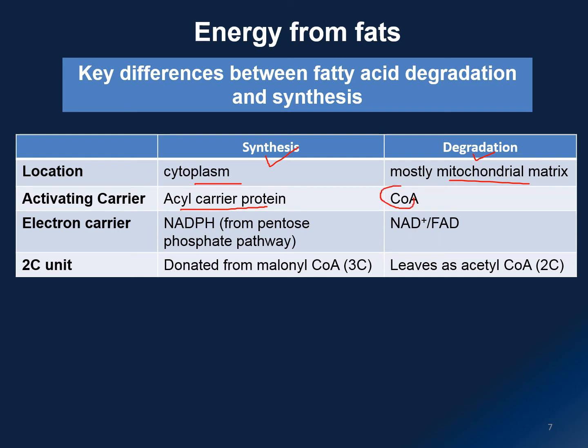Again, we use NADPH for fat synthesis, while for degradation we use NADH or NAD to be more specific. And in fat synthesis, we use the 2-carbon compound to form the 3-carbon malonyl coenzyme A. So remember, that is the committed step to start fatty acid synthesis. While in fat degradation, we have the production of the 2-carbon acetyl coenzyme A.